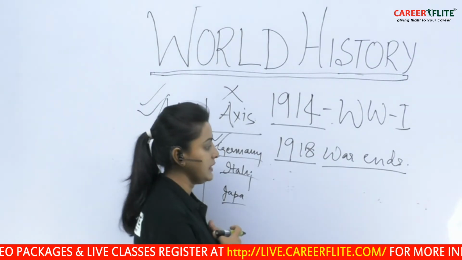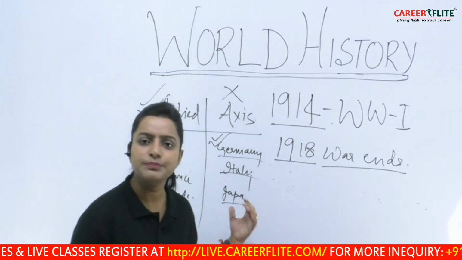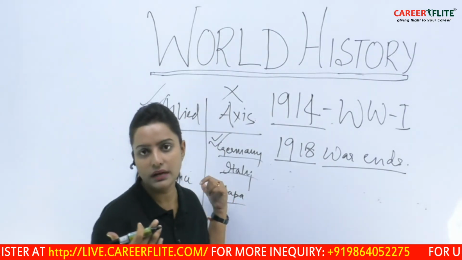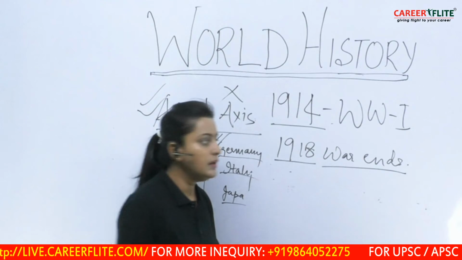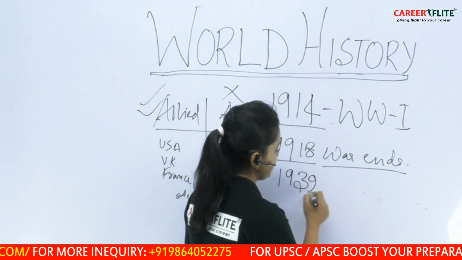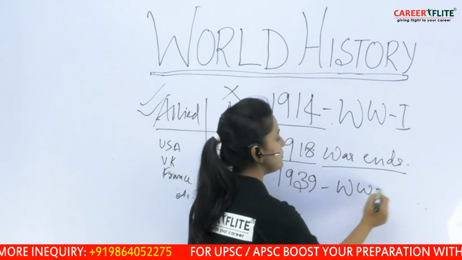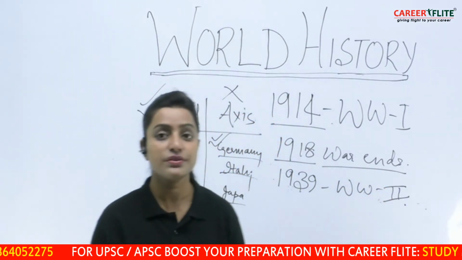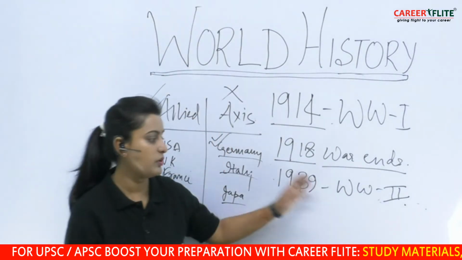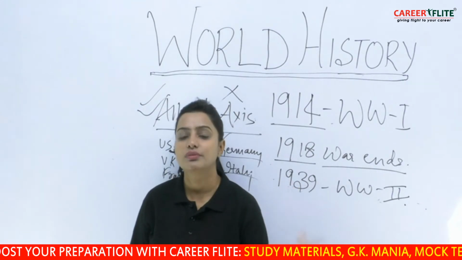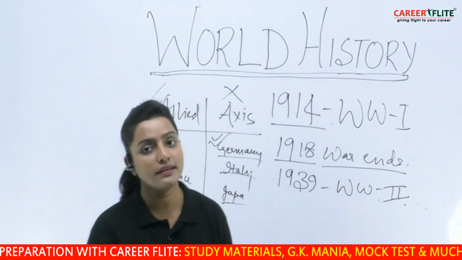These countries, what we see, were suffering a lot under the impositions done by the Allied powers. Now, after 20 years, in 1939, the Second World War comes into being. However, the League of Nations was created to avoid such a war. But in 1939, we again see the Second World War come up. Now, what was the reason that this took place?